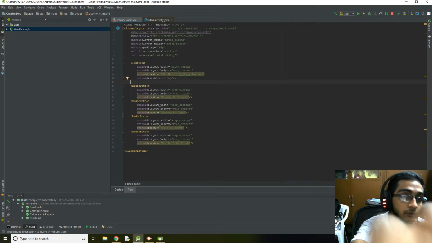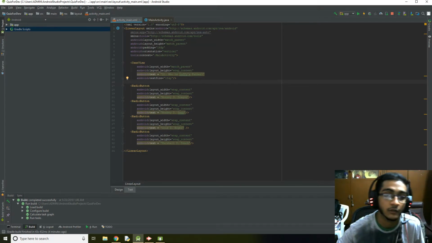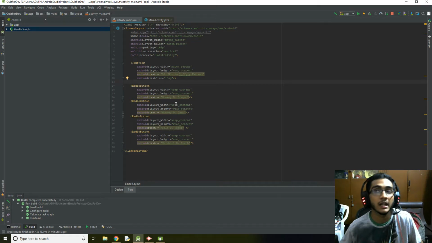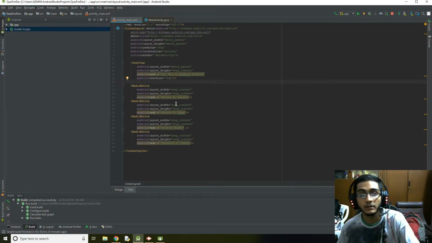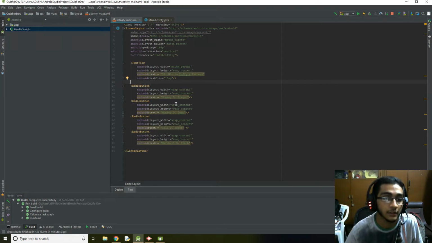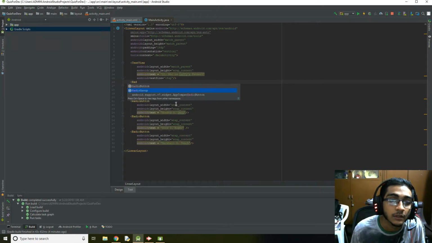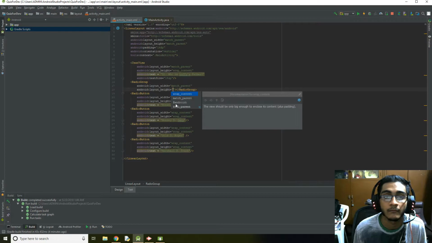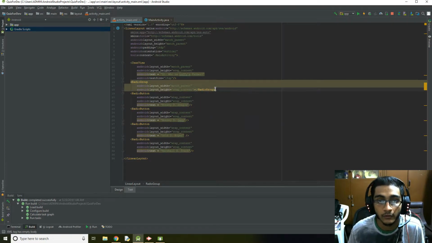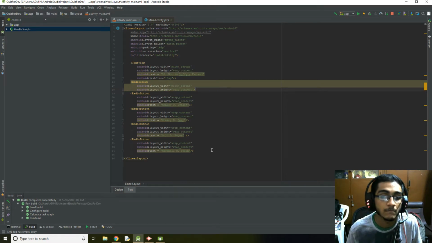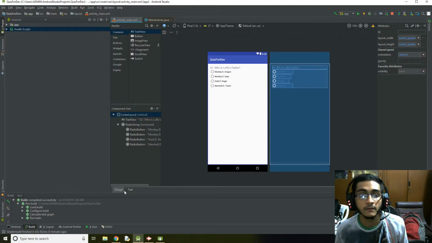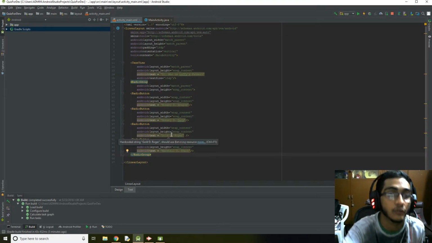Now when I mean parent, this linear layout consists of so many other layouts. So this linear layout is what we call the parent, and these text view and radio buttons are called the child. So we're going to add another parent, but within the linear layout. So let's call this parent a radio group. Let's match the parent here. This is wrap content. So we copy this and paste. Boom. No change, but the best part is now all of this are grouped under the radio group.